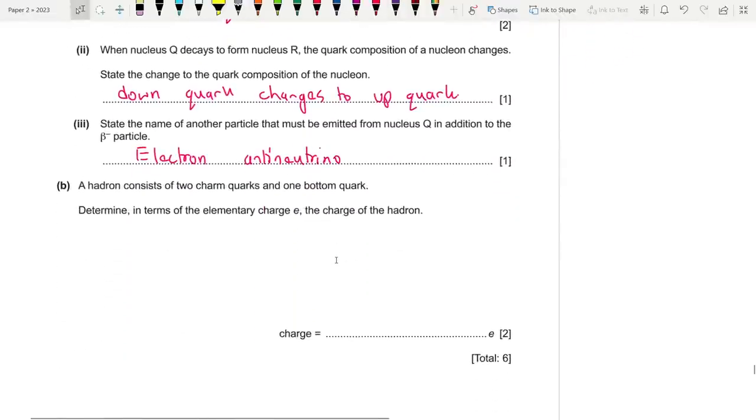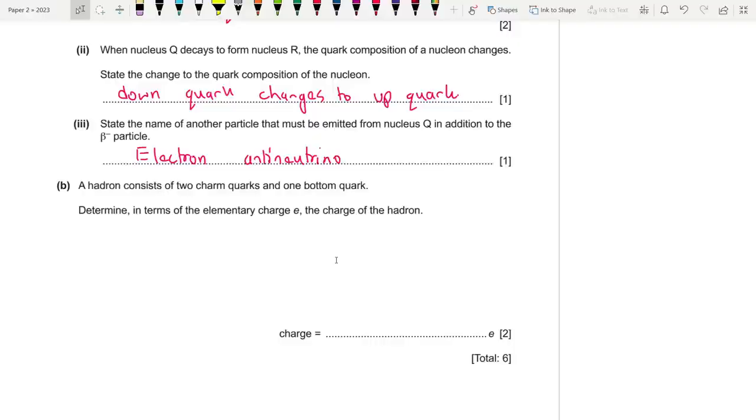Now, a hadron consists of 2 charm quarks and 1 bottom. So let's talk about the family of particles. We have leptons and hadrons. Hadrons are particles which actually feel the strong nuclear force, while leptons don't.